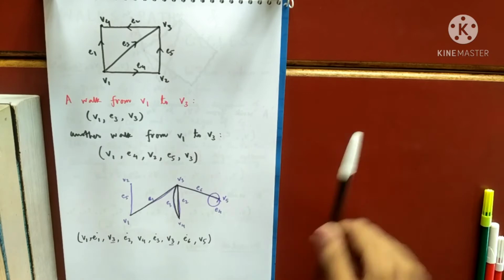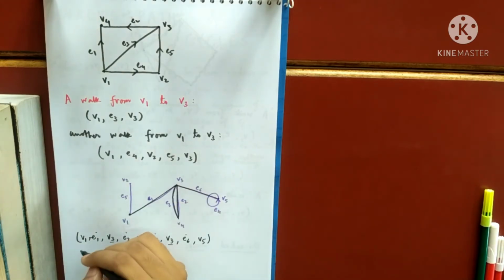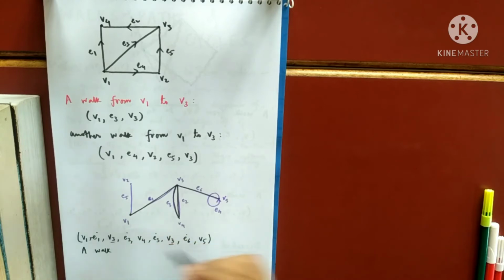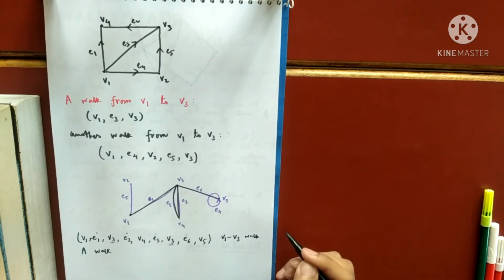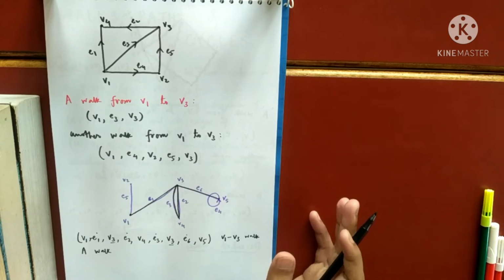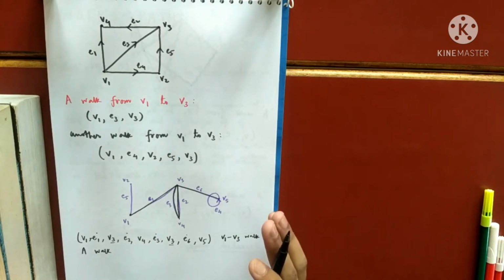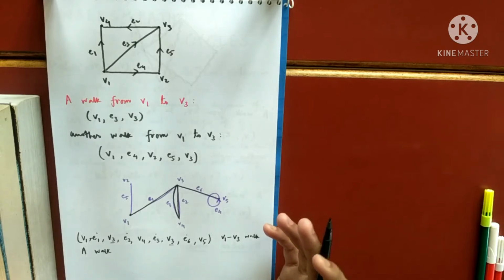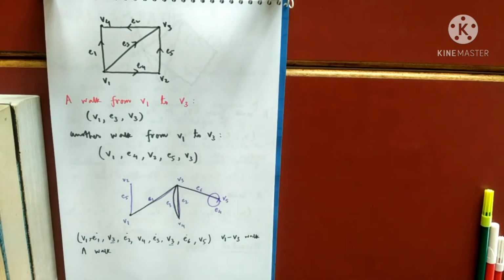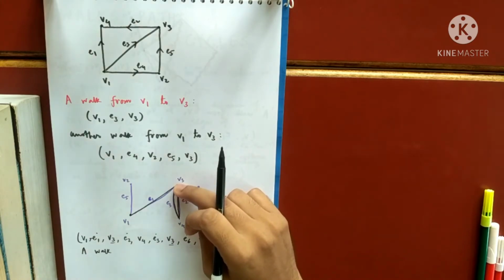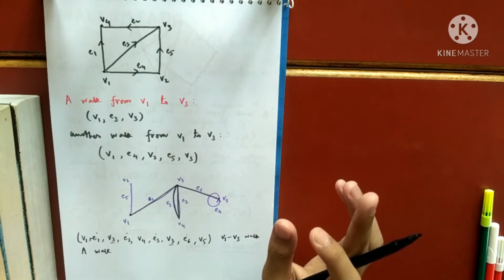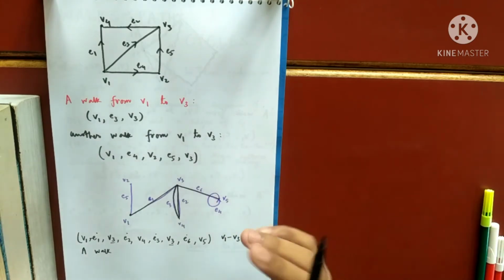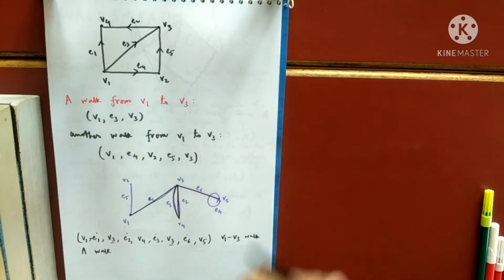A walk from V1 to V3, this can be written like this. Yes, Rajkamal, you cannot count all the walks. They can be countably infinite, because you can repeat any number of edges any number of times. I may go from V3 to V4 100 times, 200 times, 300 times, there is no restriction. This is why we will no more be interested in walks. We will just make new definitions using this walk.